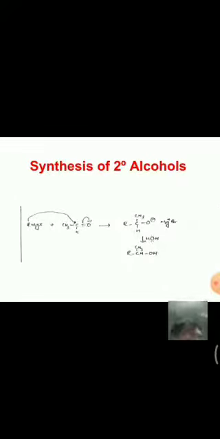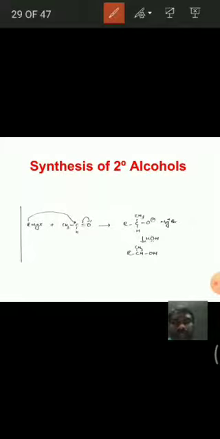Next, synthesis of secondary alcohols. From Grignard reagent, we can synthesize secondary alcohols also. If the Grignard reagent is reacted with any aldehyde, then it gives secondary alcohols. That means Grignard reagent, upon treating with aldehydes, gives secondary alcohols.